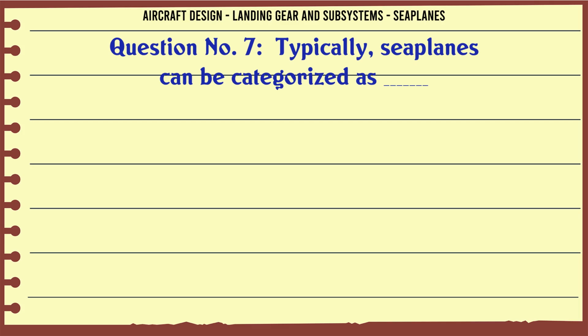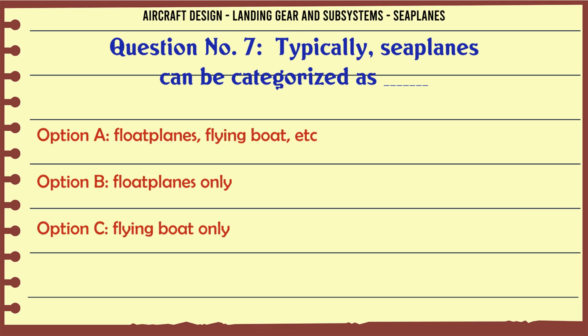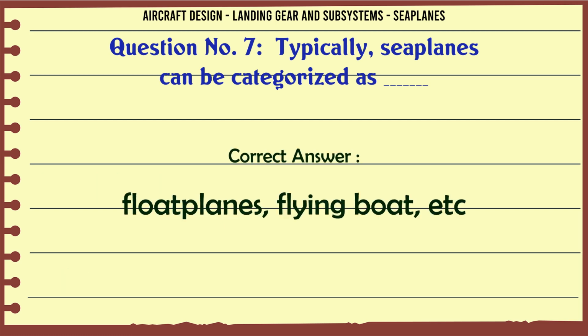Typically seaplanes can be categorized as A: float planes, flying boat, etc. B: Float planes only. C: Flying boat only. D: Aerostats only. The correct answer is float planes, flying boat, etc.